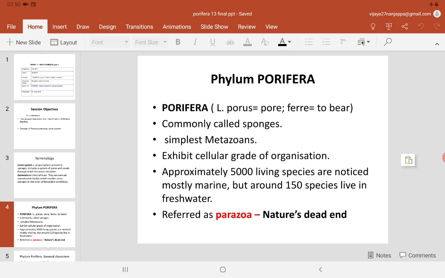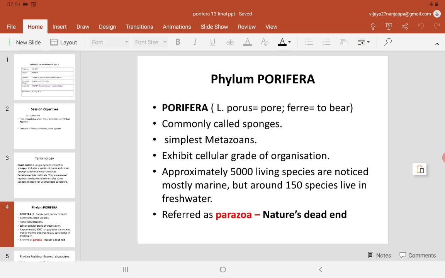There are approximately 5,000 living species, and almost all of them live in marine water, but only about 150 species live in fresh water. Example, Spongilla. They are also referred to as parazoa. Para means side, zoa means animals. They are also called nature's dead end.